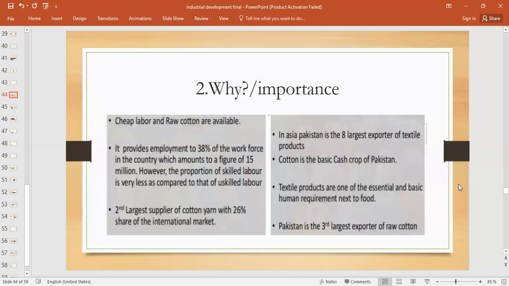So it reduces the import burden, right? The cotton textile industry possesses great export potential, right? We have an international market for our ready-made products, ready-made garments, right? Those are value-added products, right? So when we export our value-added products, we earn more foreign exchange, right?